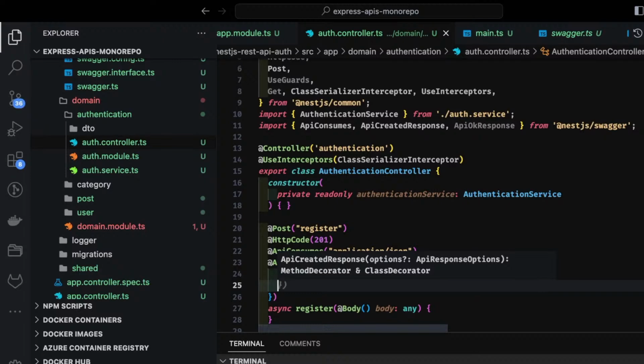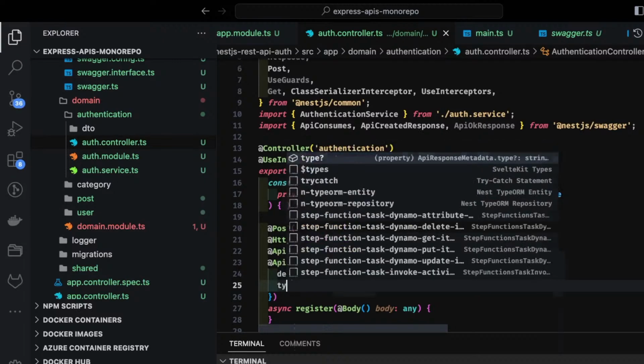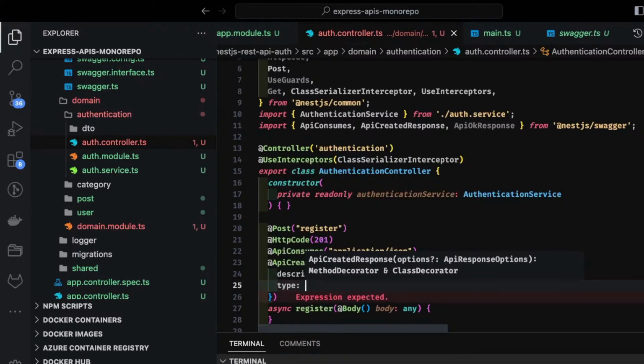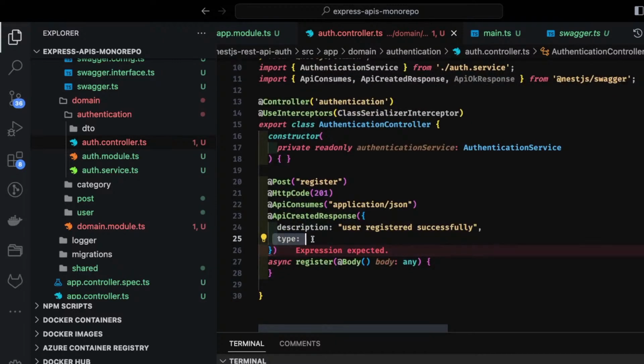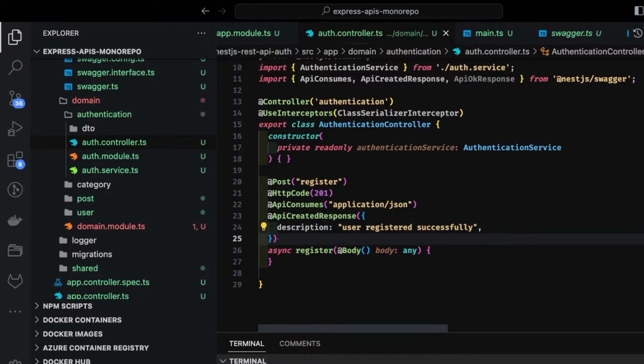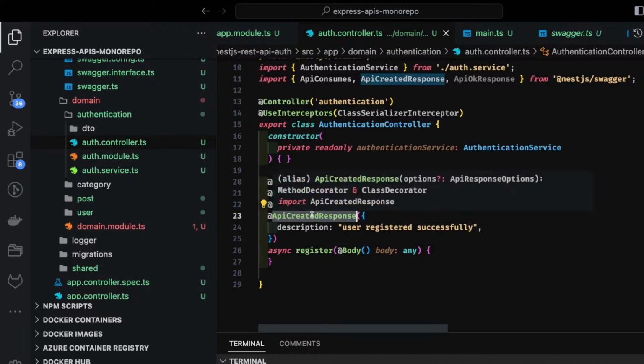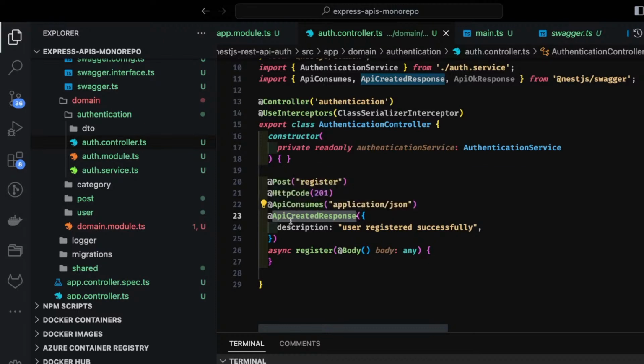What you are going to return from this. There is a type property, and this is the custom response type you are going to create, like what the register API should return. Then there are other annotations you can specify. Let's say if there is an internal server error, all these methods you can specify. Let's say you are doing a delete; a create should return 201. If there is a put, then you can do ApiOkResponse or ApiNoContentResponse. All these annotations you can use to expose the Swagger spec properly.